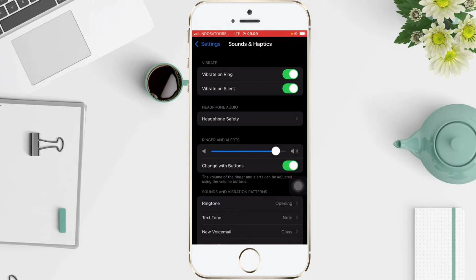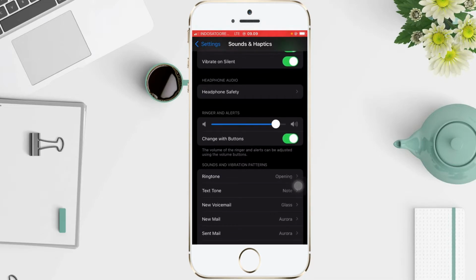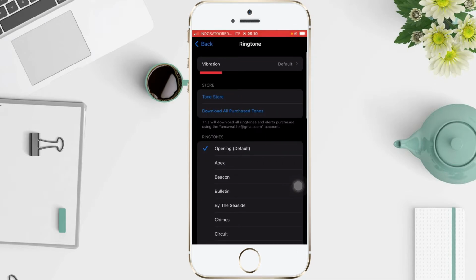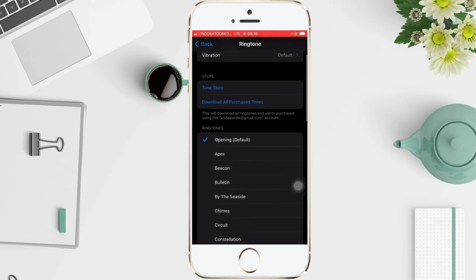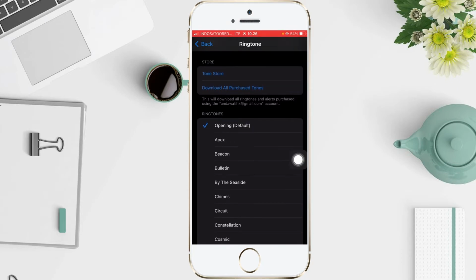And then scroll a bit more. You can choose which tone you'll set. For example, I'll set my ringtone. There are a lot of vibration options if you want them. And below there are also many tone options.